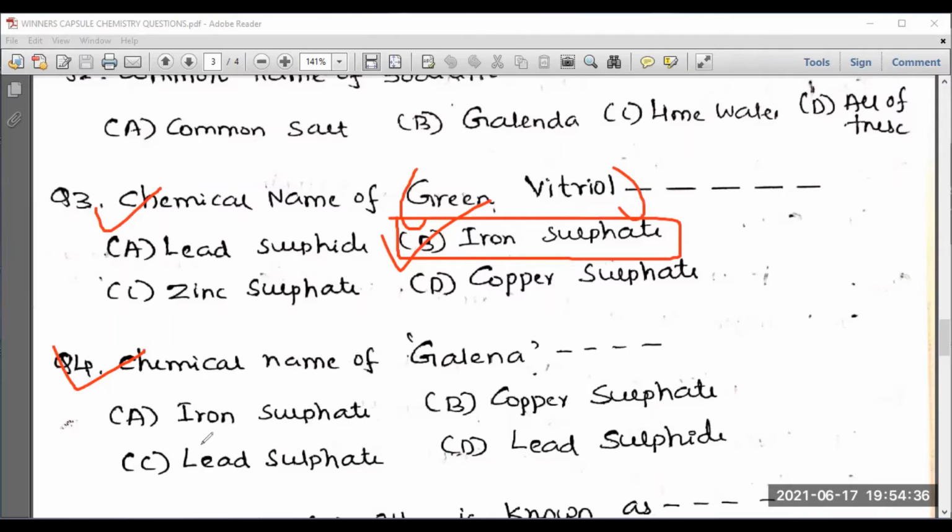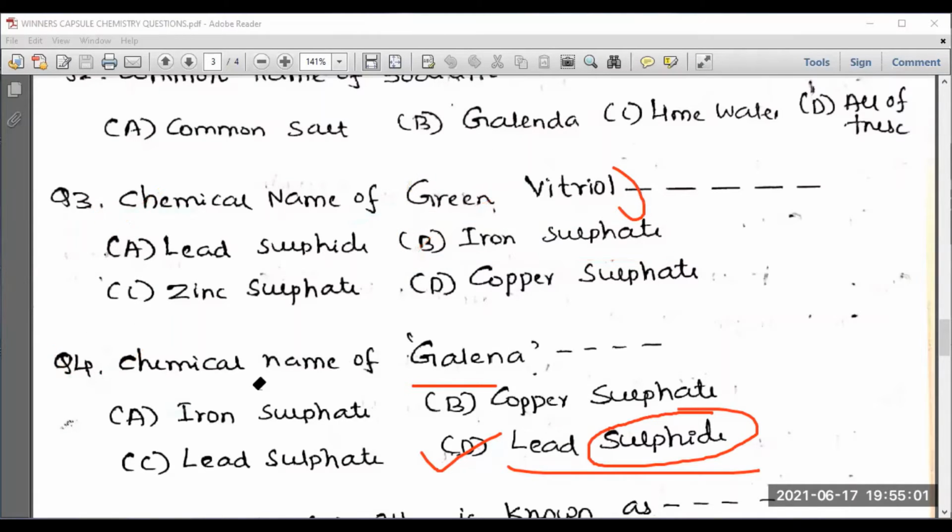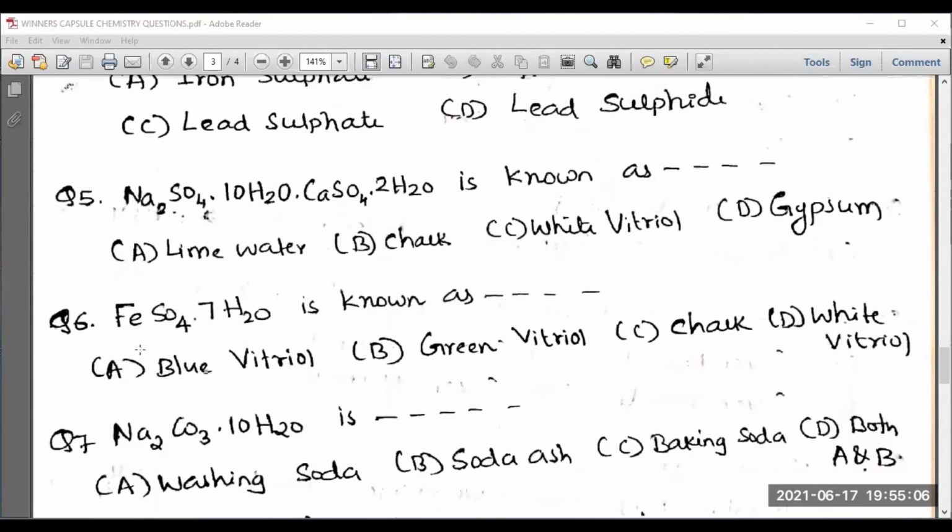Question number 4. Chemical name of galena. Iron sulfate, copper sulfate, lead sulfate, lead sulfide. Don't get confused about sulfate and sulfide. Both are different. So which is the right answer? Chemical name of galena, that is lead sulfide. I should go for option D, lead sulfide. Very, very important. The right answer is lead sulfide. So we have completed 4 questions. I hope you are marking down the proper answers and verifying by yourself.